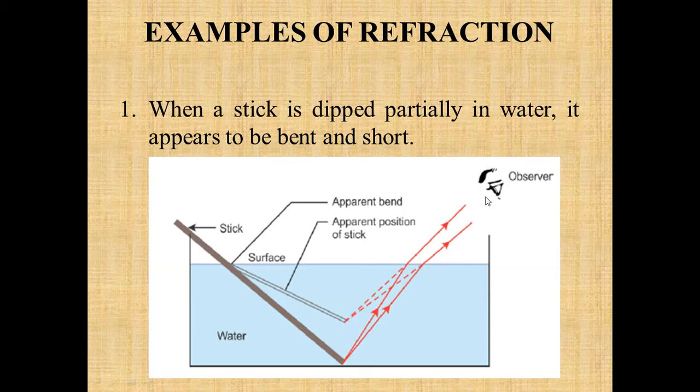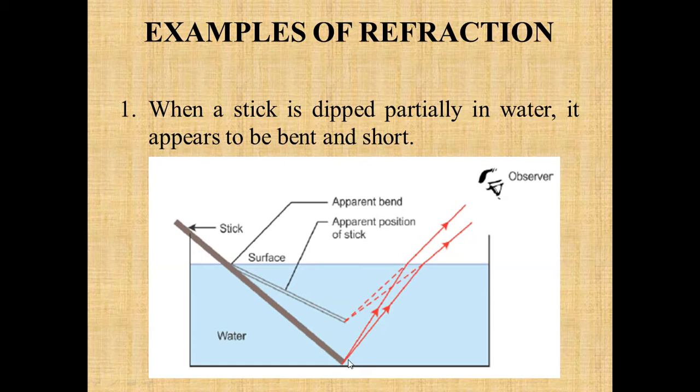This is the observer who is in the rarer medium, and this portion of the stick is in the denser medium. When the observer watches the stick, the ray of light bends away from the normal here, and here also the ray of light is bending towards the normal.